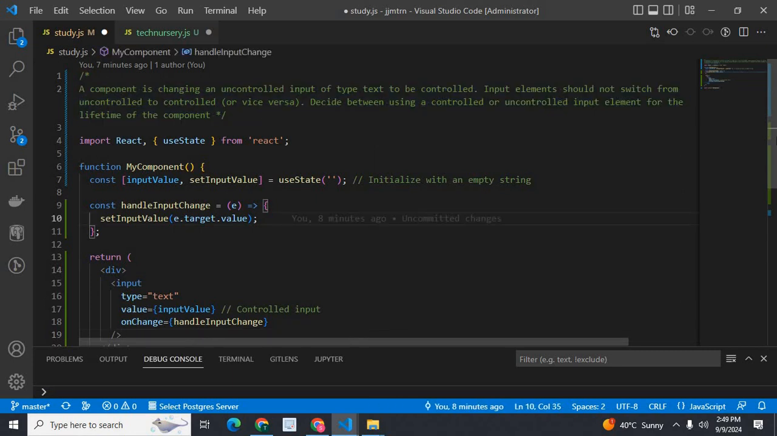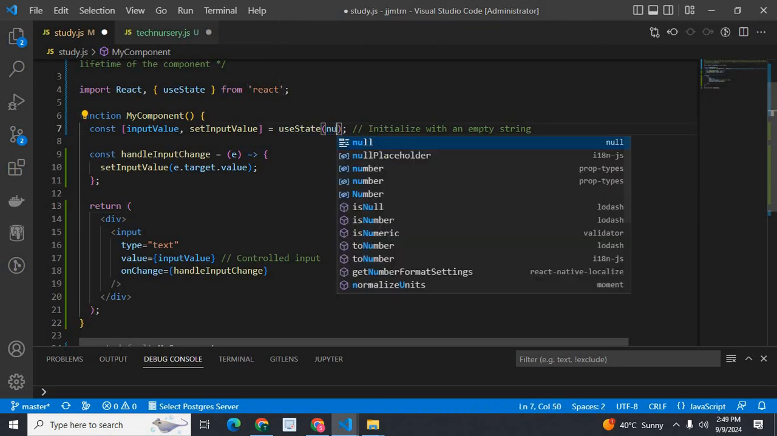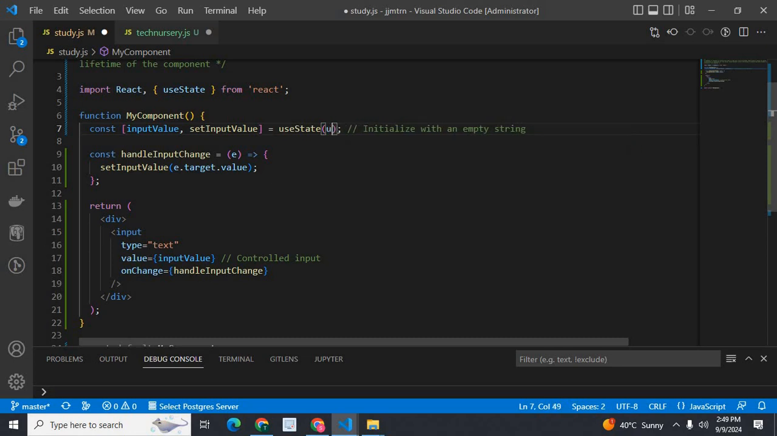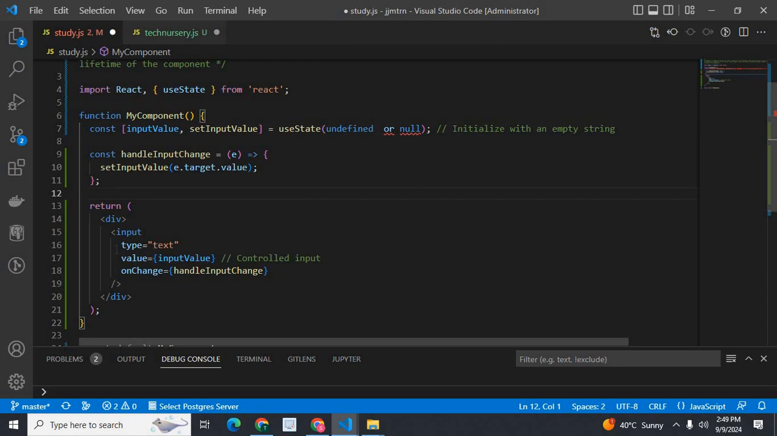Why? This error happens when you initialize your useState with null or undefined. If it is null or undefined initially, then when we type something in this input text field, it becomes a string. If I type tech nursery, then this will be called and executed, and our inputValue will become tech nursery.